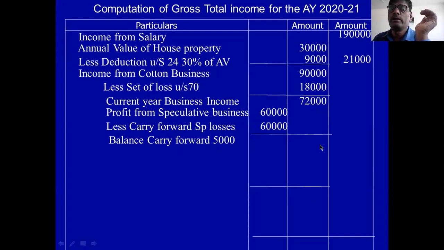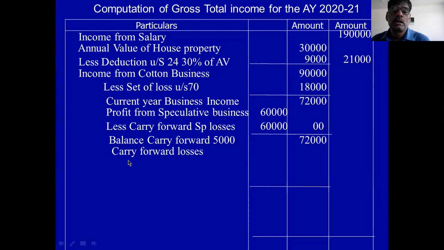This is regarding speculative. And 72,000 is the regular business income. Then speculative business income is 0. Okay, so you take 72,000. In this 72,000, you adjust the carry forward losses.